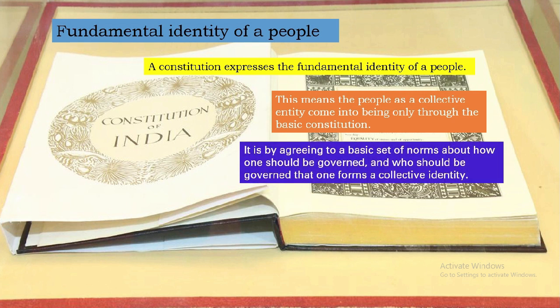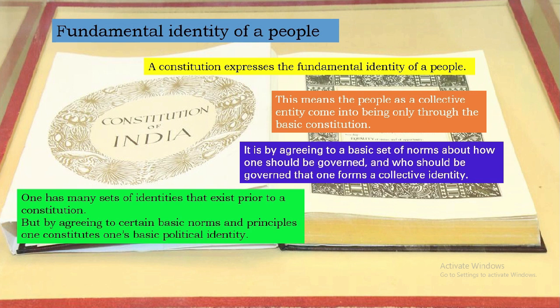It is by agreeing to a basic set of norms about how one should be governed and who should be governed that one forms a collective identity. So when you agree to a basic set of norms and when you agree on who will be governing us and who should be governed, then it gives us a collective identity.